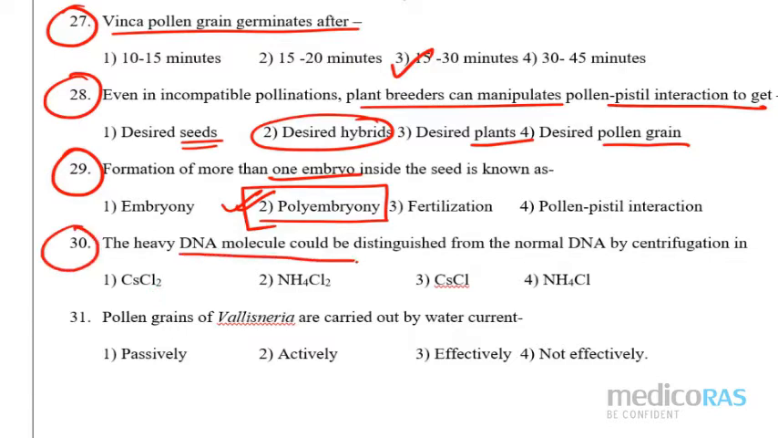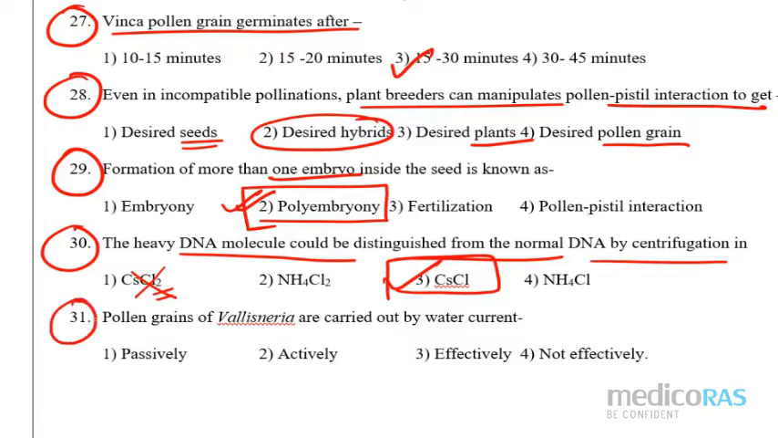Say the DNA molecule could be distinguished from the normal DNA by the centrifugation. So this can be done with the help of what? It is cesium chloride. See, you feel that the first one, the chemical form, is correct, but if you see here, they have mentioned it like chloride 2, right? Chlorine 2 they have given. This is the wrong formula. So I have to go for option number 3.